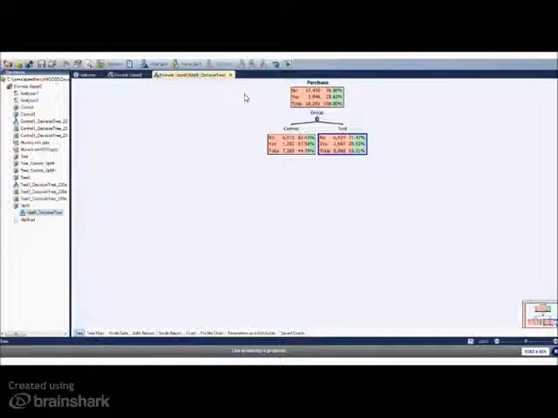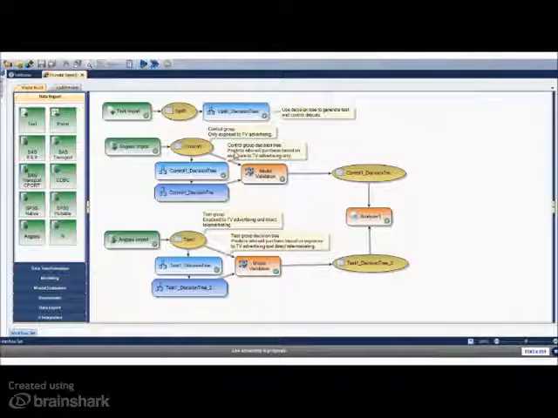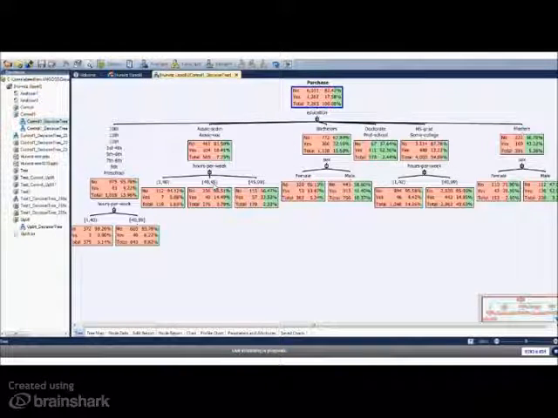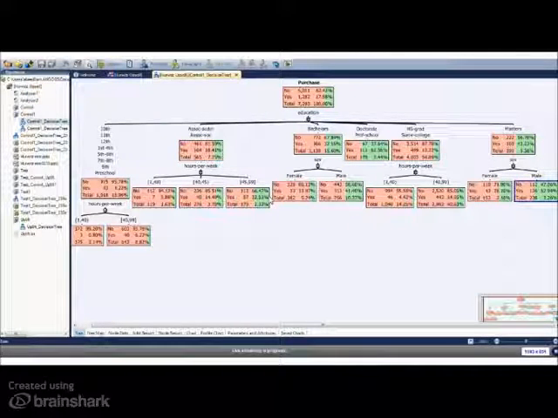Now I have my two groups separated. I'm going to build two separate models, a control model and a test model, using a decision tree to build these predictive models. This is the model for the control group, predicting the probability that somebody will purchase based upon only being exposed to TV advertising. I can see things like education, hours per week and gender were important variables in the model, and there are segments that are much more likely to purchase.